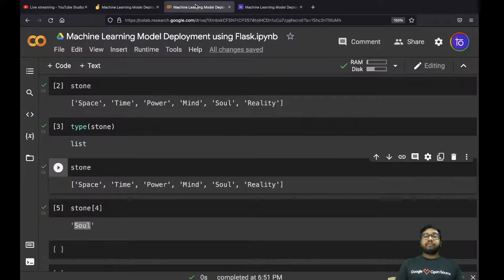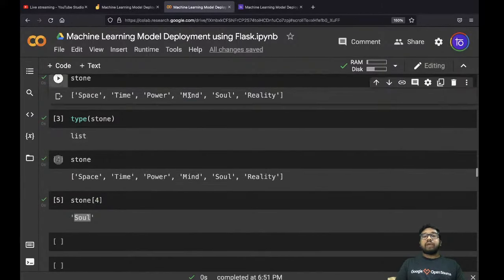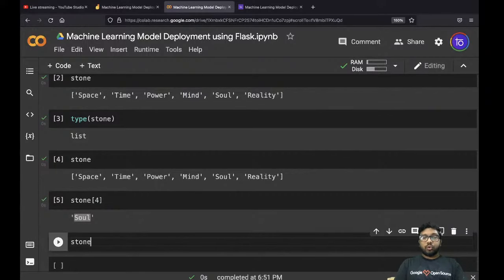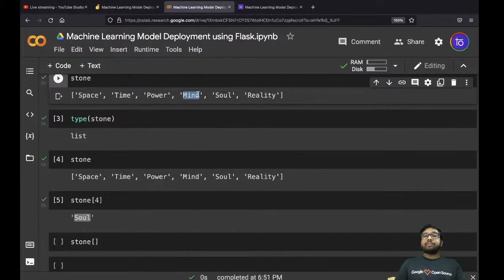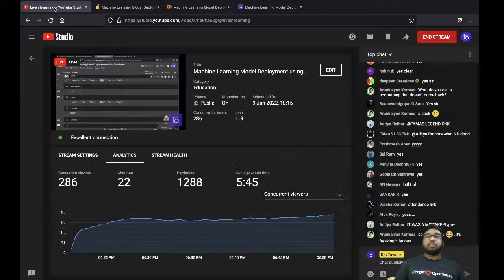That means if I want mind stone, soul stone and reality stone. Let's suppose I want only mind stone and soul stone, right? So I'm going to use the concept of slicing. I'm going to say stone, okay, starting index. So it is going to start from here. So what exactly is the index of this mind stone? Come on, tell me.